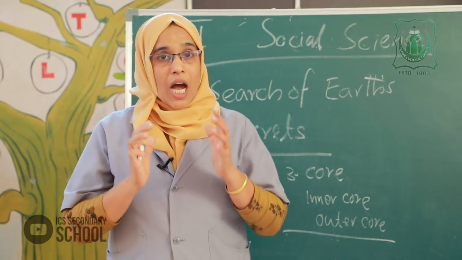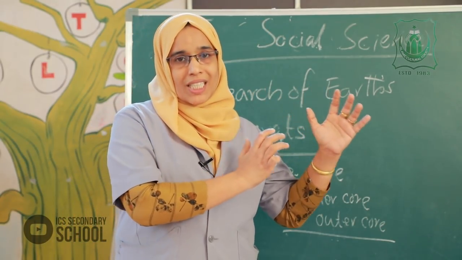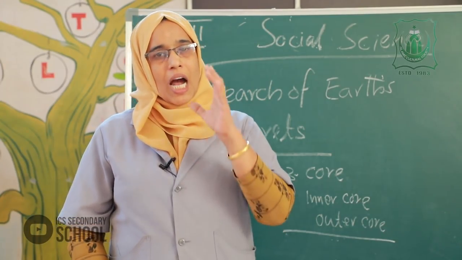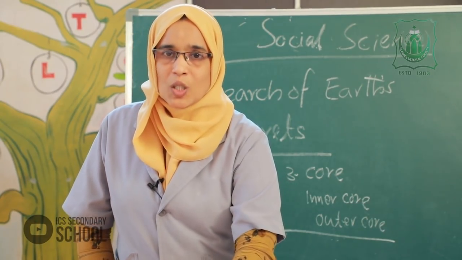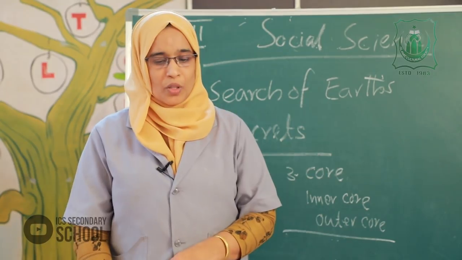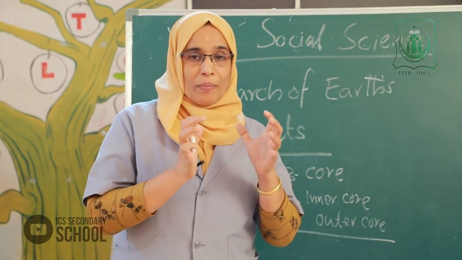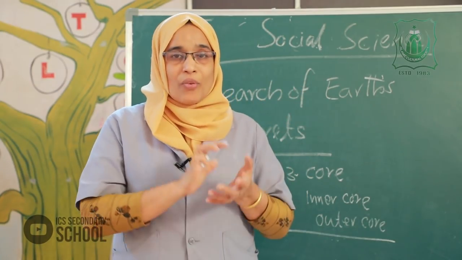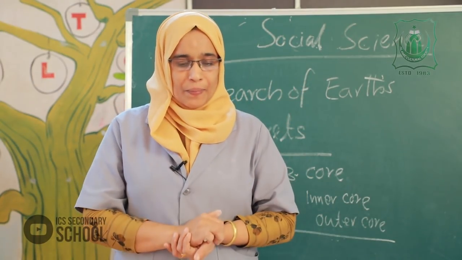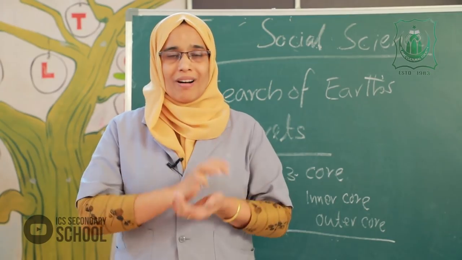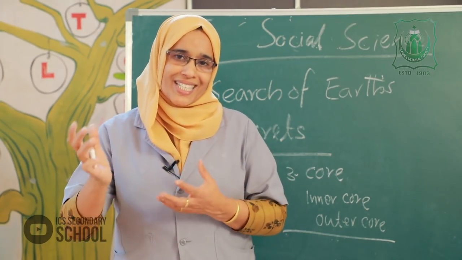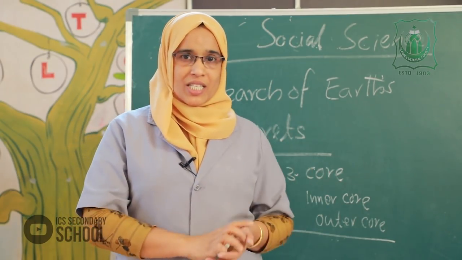Crust means the outer shell of the earth. It is approximately 40 kilometers thick. It has two parts, continental crust and oceanic crust.